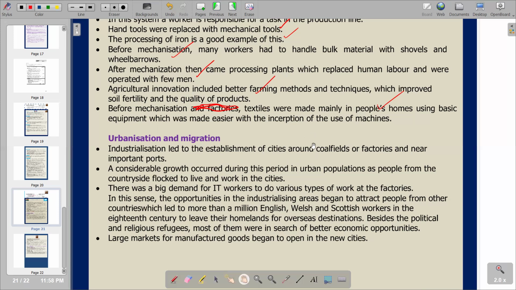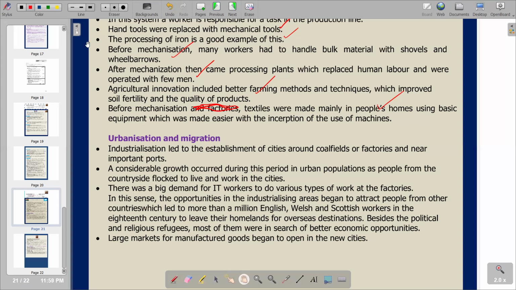So the industrial revolution also led to urbanization, as we are seeing that the new cities were now built around the coal fields or factories, where now we had the manufacturing taking place. That's where we had cities being built. So that also led to urbanization.